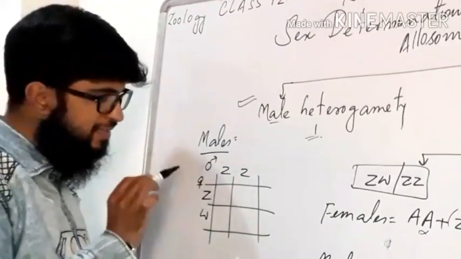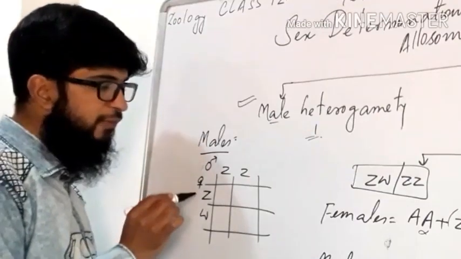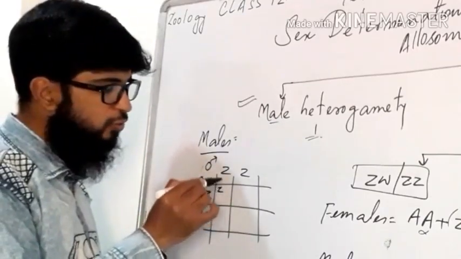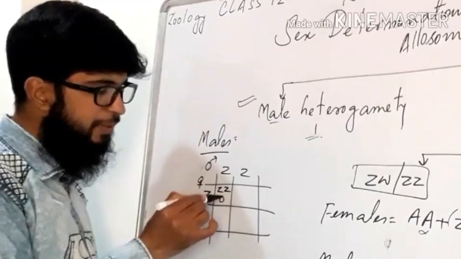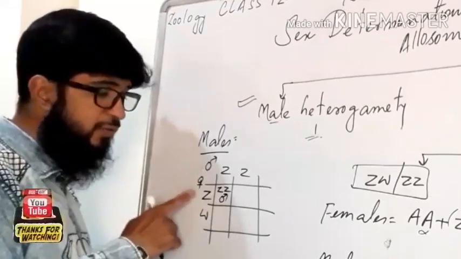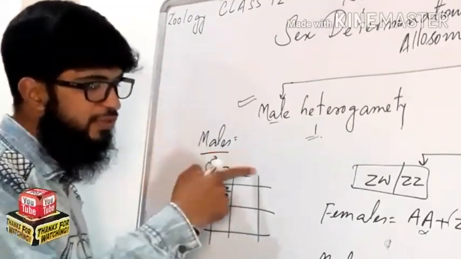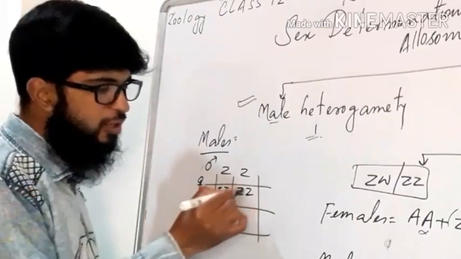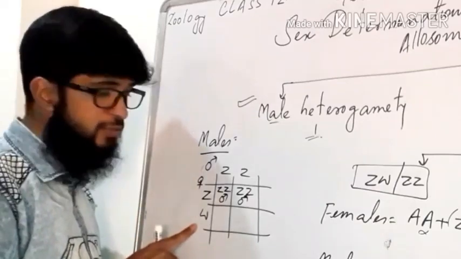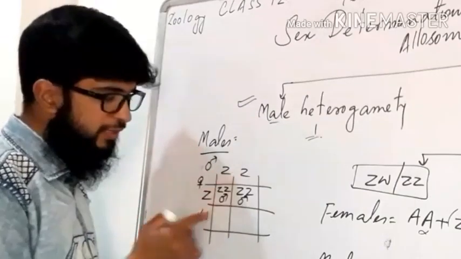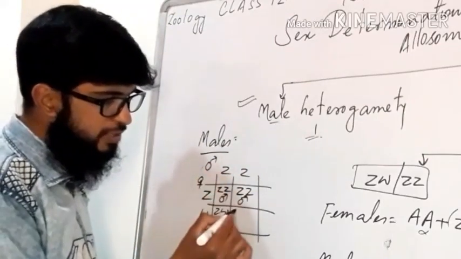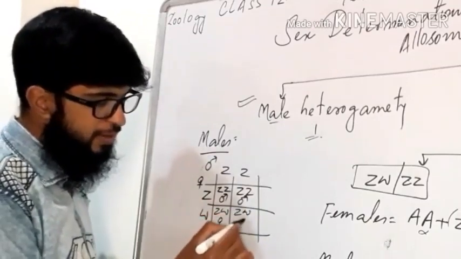If the egg having the Z chromosome is fertilized with the sperm having Z chromosome, all the sperms have Z chromosome, so the offspring will be ZZ. That means it will be a male, homogametic male. Now, if this egg having Z is fertilized with this sperm, then the composition also will be ZZ. That means the male. Now, if the W containing egg is fertilized with any of the sperms, then it will develop into a female. So WZ. So this will be a female and this will be a female.